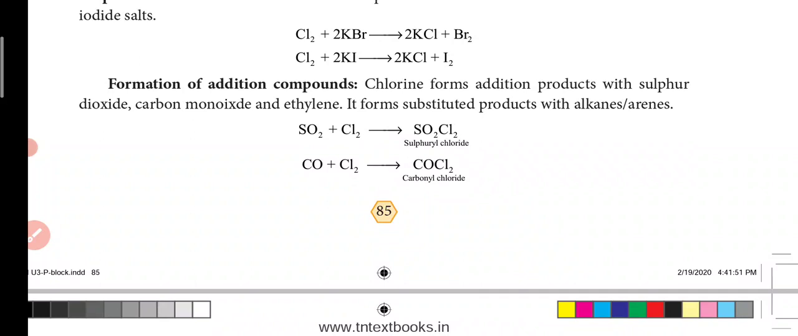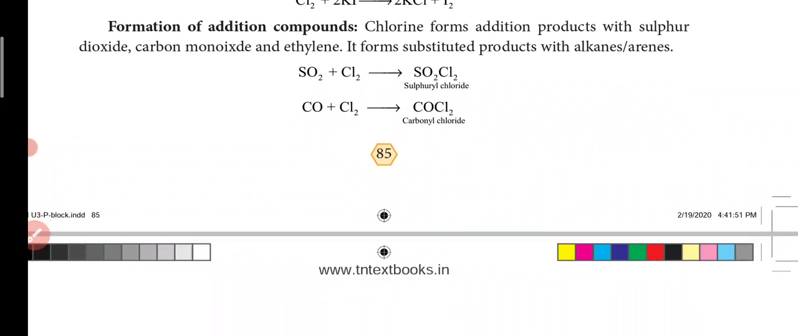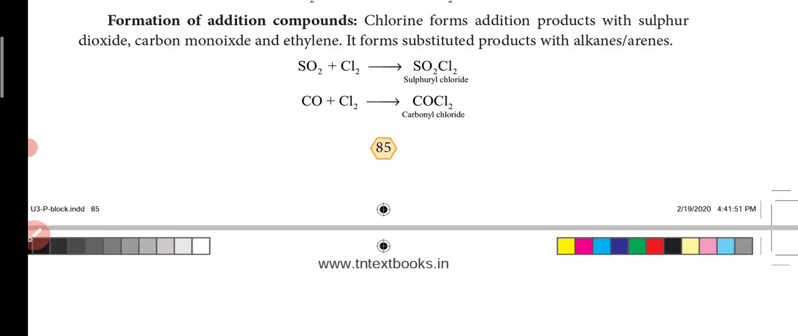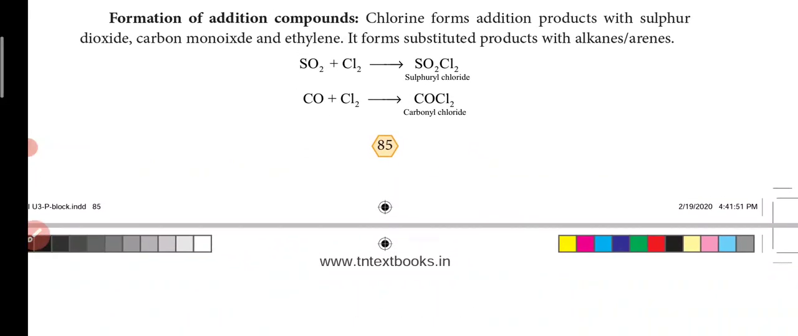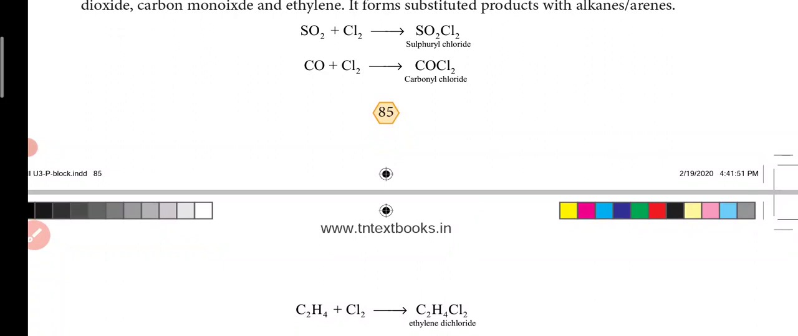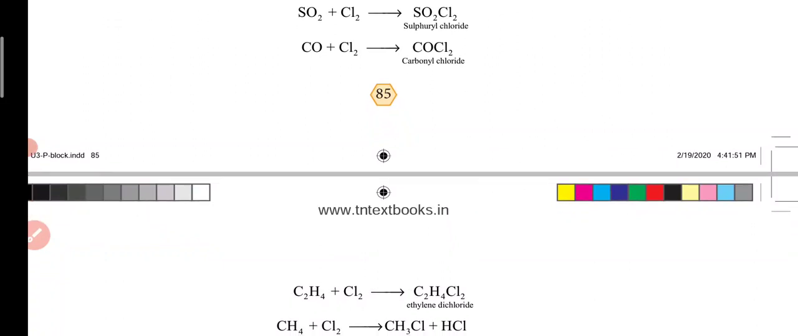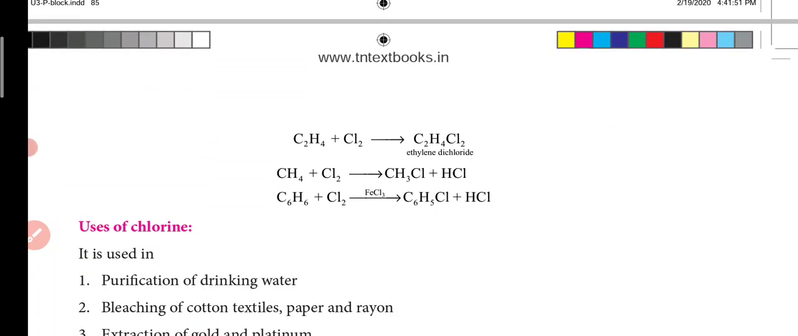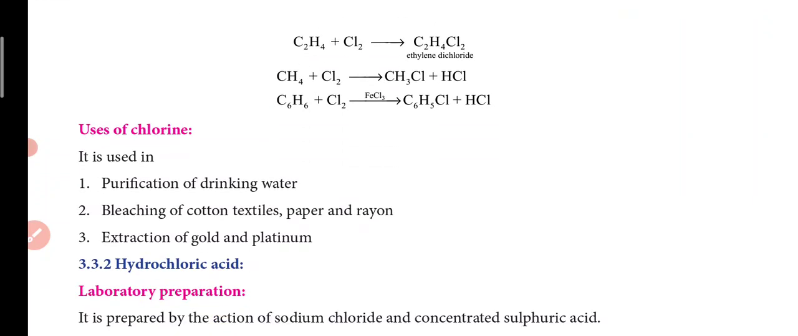And formation of addition compounds: chlorine forms addition products with sulfur dioxide, carbon monoxide and ethylene. It directly goes and adds there. It forms substituted products with alkanes or arenes. With SO2 and Cl2 you just get an addition product, SO2Cl2, sulfuryl chloride. In the same way carbon monoxide reacts with chlorine to give carbonyl chloride. Ethylene with chlorine gives ethylene dichloride. With alkanes and arenes alone it will give a substituted product where one of the hydrogens is replaced by chlorine.